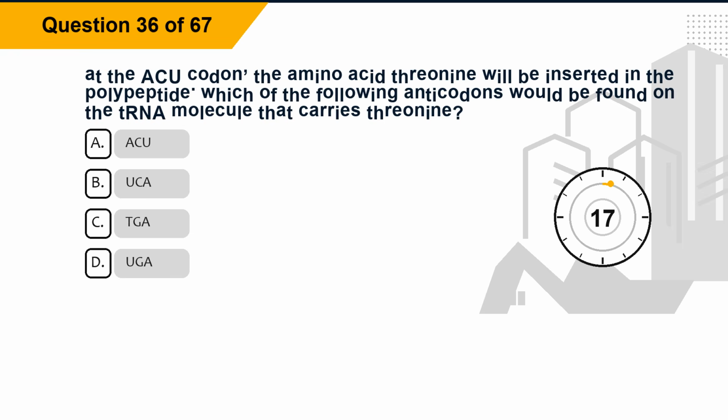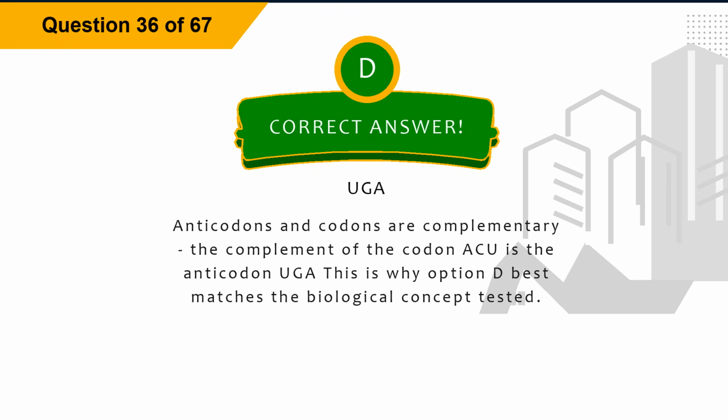Question 36. At the ACU codon, the amino acid threonine will be inserted in the polypeptide. Which of the following anticodons would be found on the tRNA molecule that carries threonine? Option A, ACU. Option B, UCA. Option C, TGA. Option D, UGA. The correct answer is option D, UGA. Explanation: anticodons and codons are complementary. The complement of the codon ACU is the anticodon UGA. This is why option D best matches the biological concept tested.